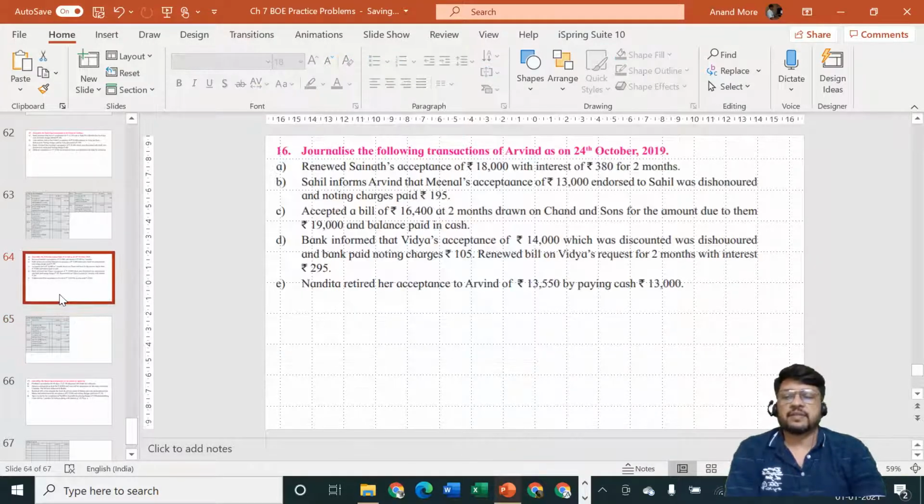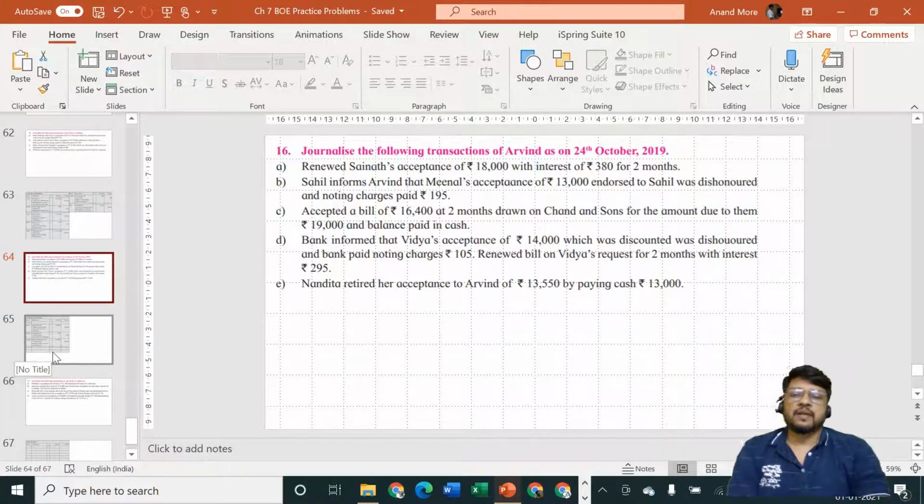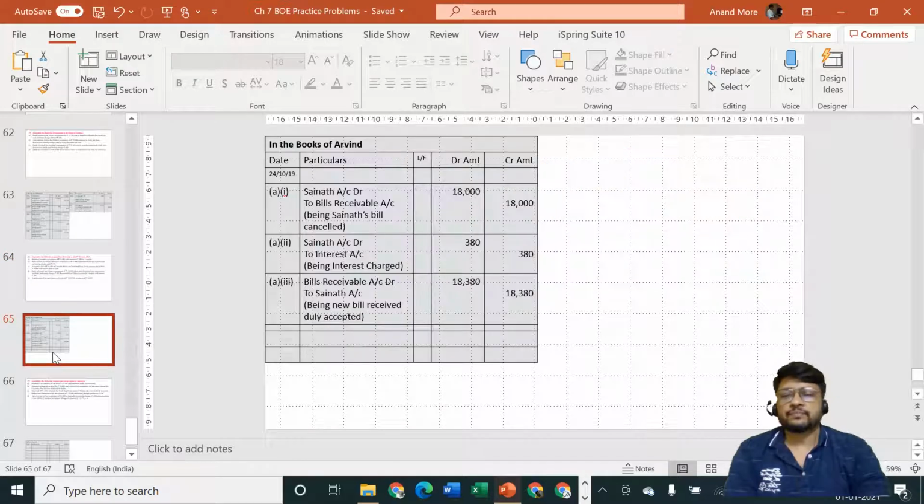Okay. Next transaction. Sahil informs Arvind. We are Arvind, remember now. Sahil informs Arvind that Meenal's acceptance of rupees 13,000 endorsed to Sahil was dishonored and noting charges paid rupees 195. We have solved similar question. So here Meenal's acceptance is dishonored, that means Meenal is our debtor, and Sahil is informing us, that means Sahil is our creditor. So Arvind will specify Meenal account debit to Sahil account 13,000 one time and thereafter 195 for second time.